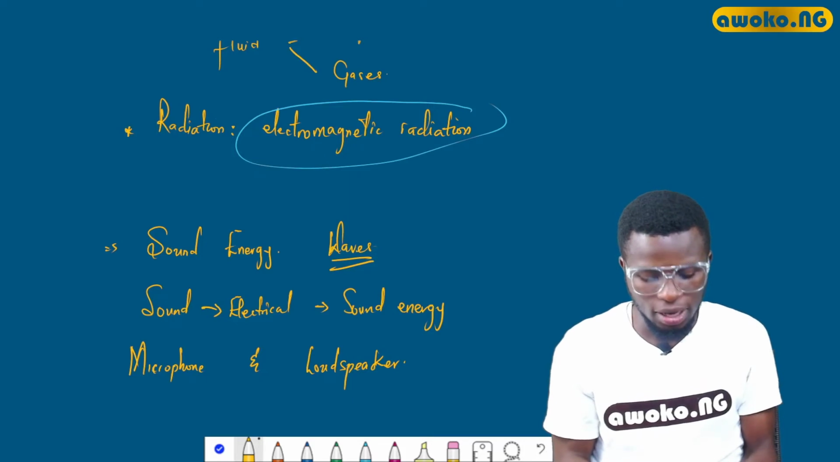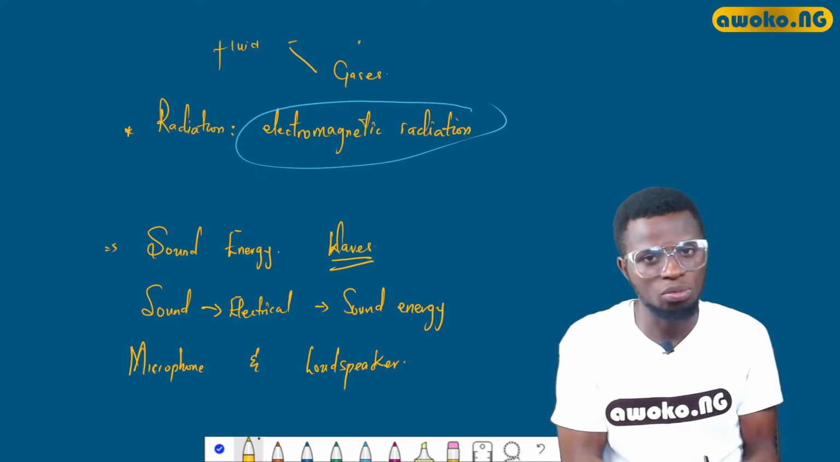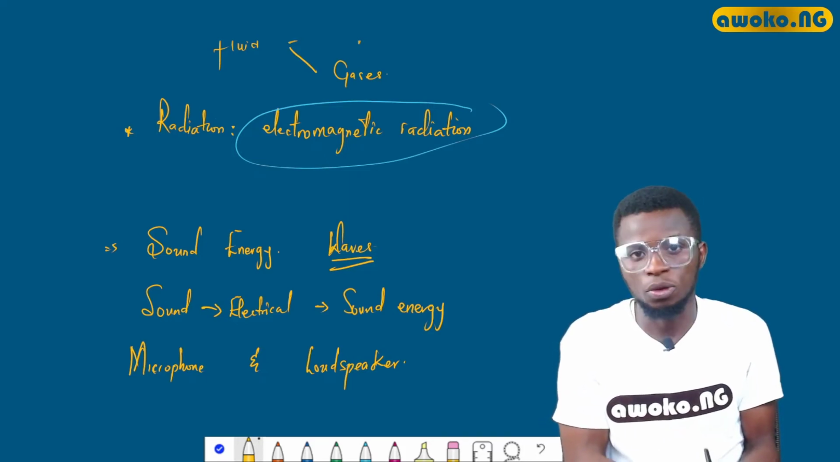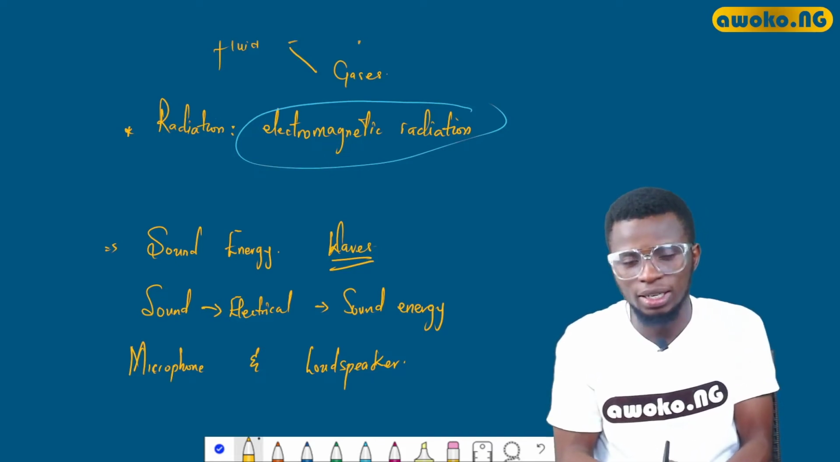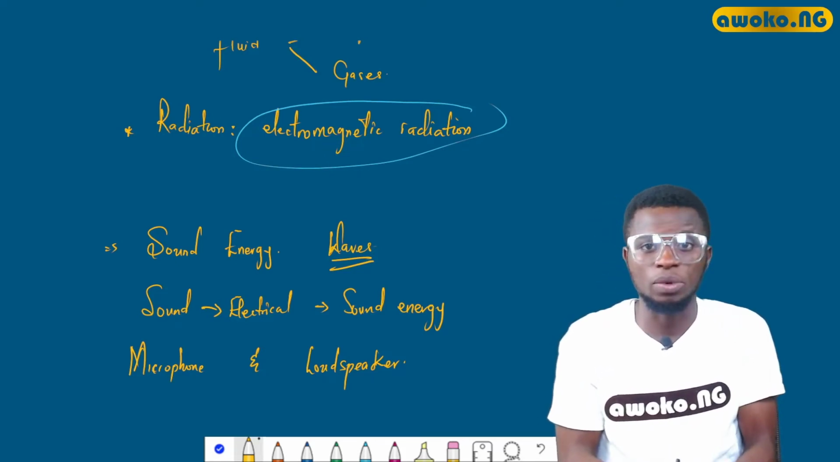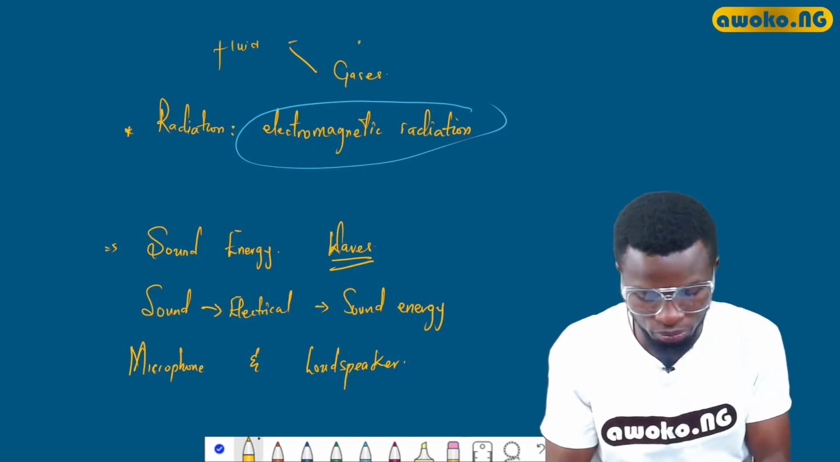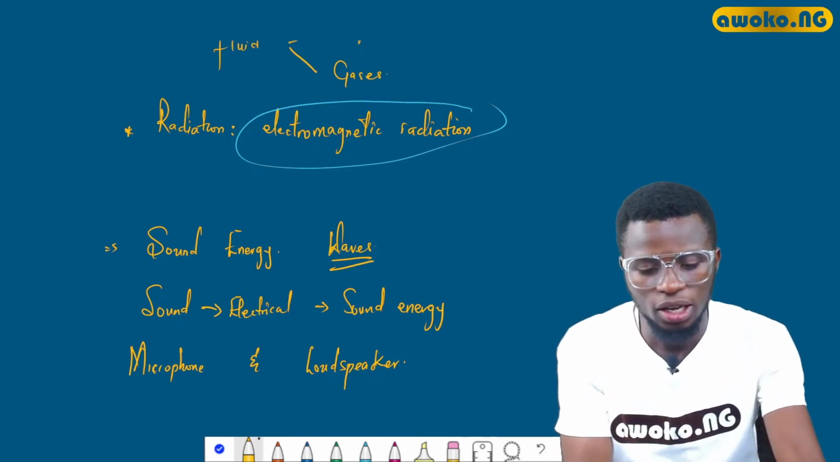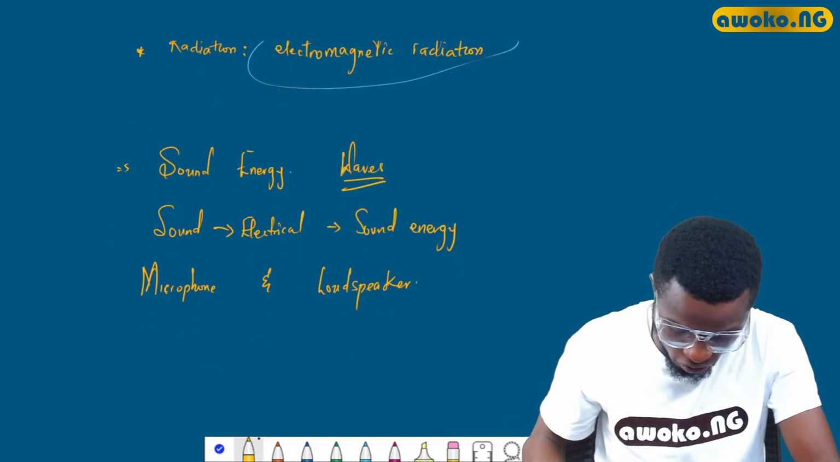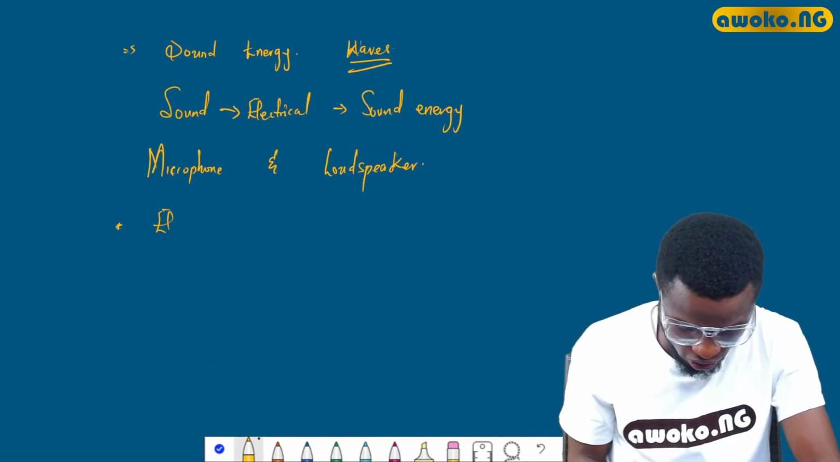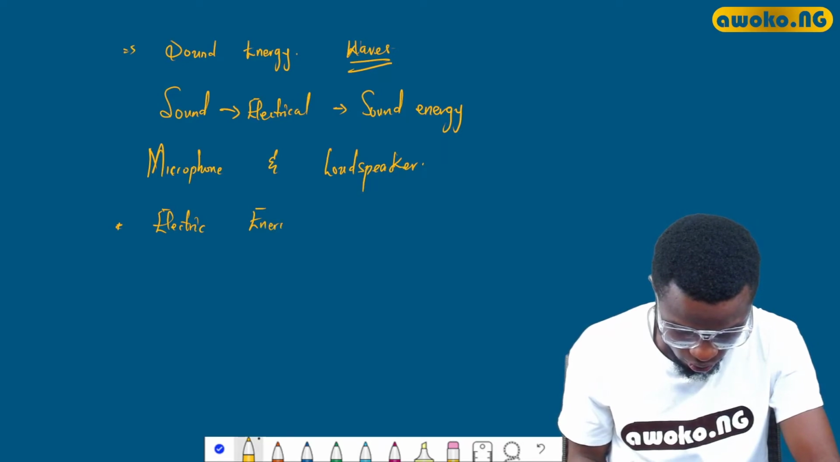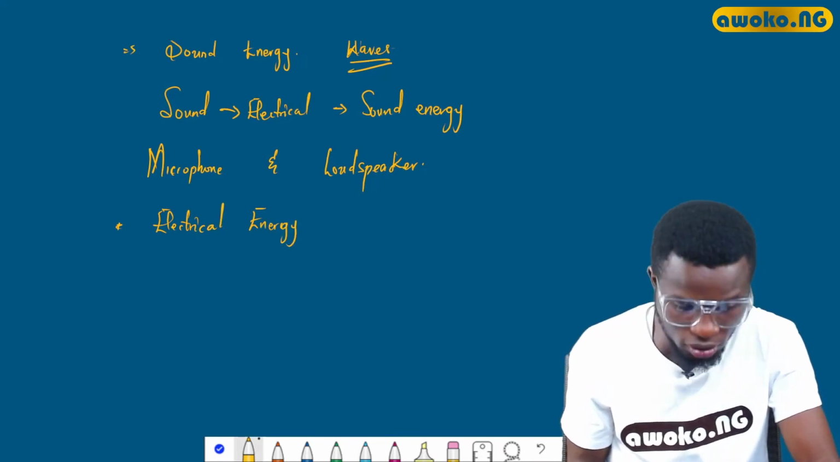We can see that sound energy can be transformed from sound to electrical and then back to sound. And one of the applications is in the microphone and the loudspeaker. Having discussed that, let us consider the electrical form of energy, or better still, call it electrical energy.